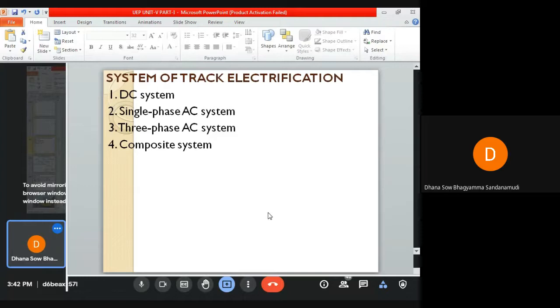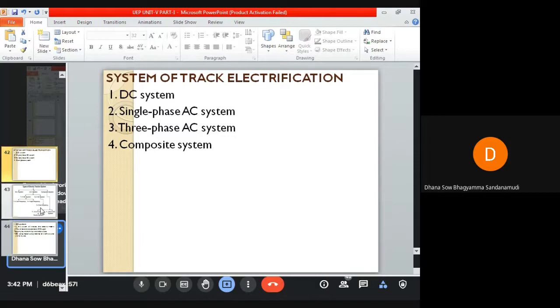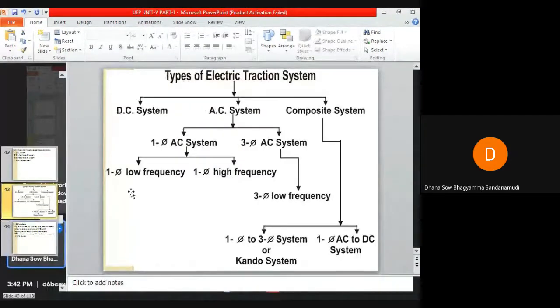Okay, our next topic is systems of track electrification. Based on the availability of the supply, the track electrification system can be categorized into DC system, single phase AC system, three phase AC system, and composite system. You can see here the types of electric traction system: DC system, AC system, and composite system, where the AC system is categorized into single phase AC system and three phase AC system.